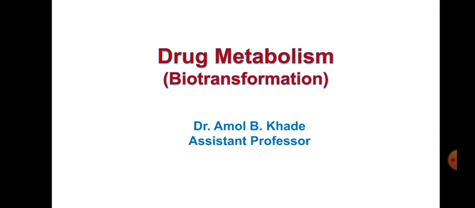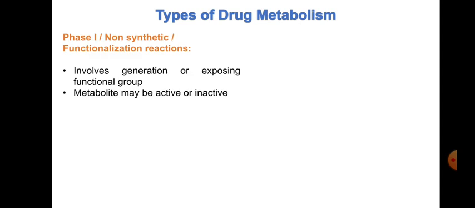Today we will mainly discuss the types of drug metabolism, that is, the types of phase 1 and phase 2 reactions. We have already briefed about these types. Phase 1 is also referred to as non-synthetic or functionalization reactions.